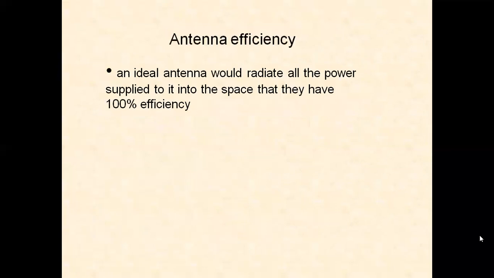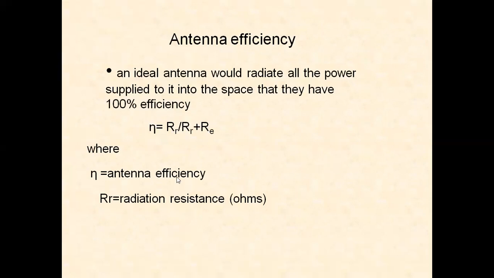An ideal antenna would radiate all the power supplied to it into space, that is, it would have 100% efficiency, but practically it is not possible. The efficiency is limited because of loss resistance. So we have the formula: efficiency equals radiation resistance by radiation resistance plus loss resistance.